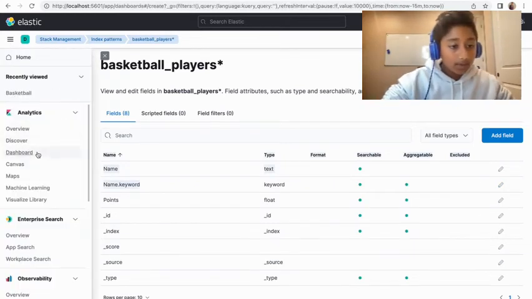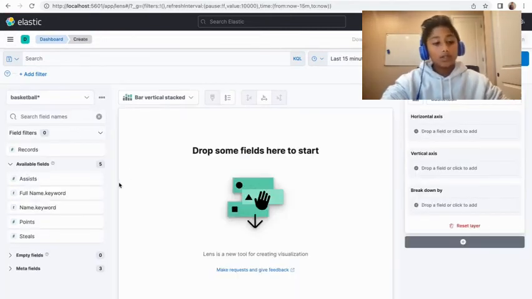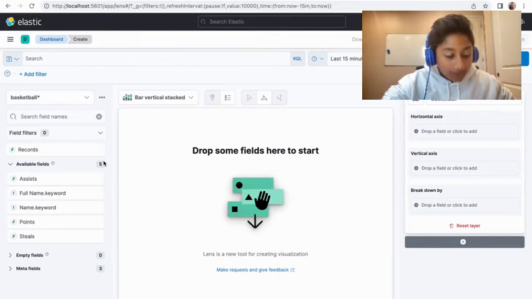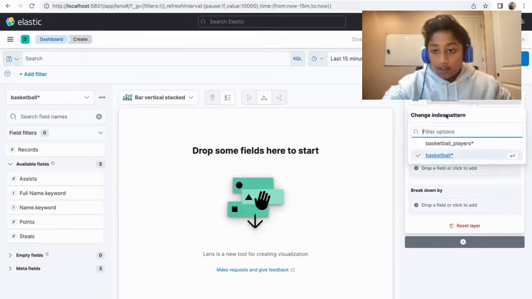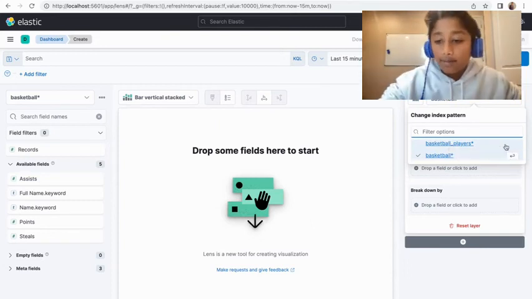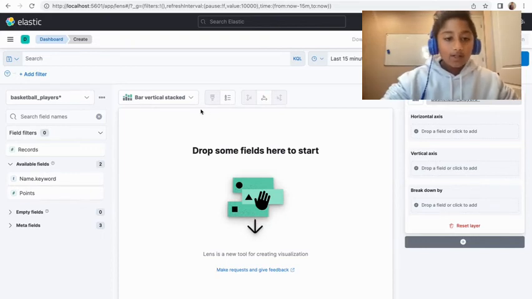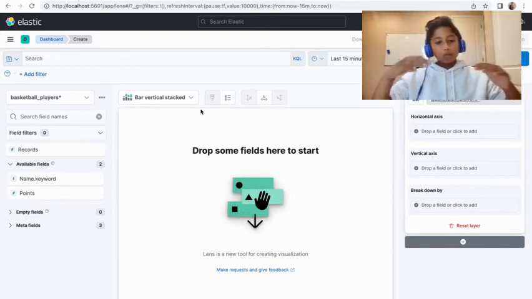So we can go to analytics, go to dashboard, and then create visualization. Okay, we're actually in basketball, which is my old one that compared some stats and stuff. But now we need to go to basketball players. Perfect. So let's create a bar graph.